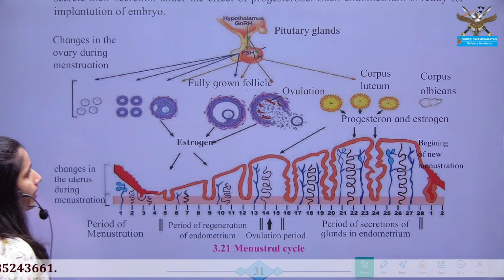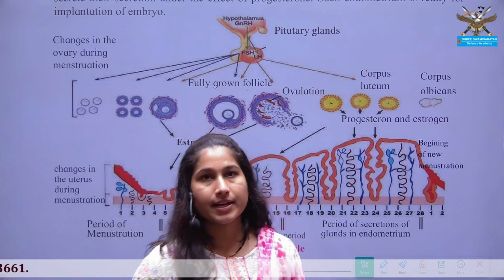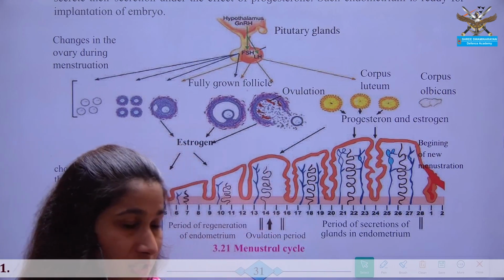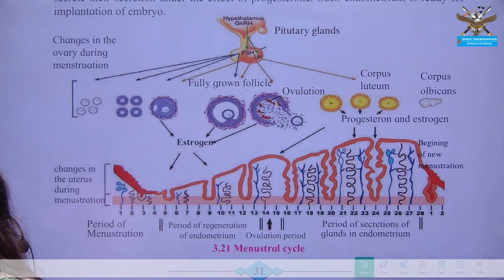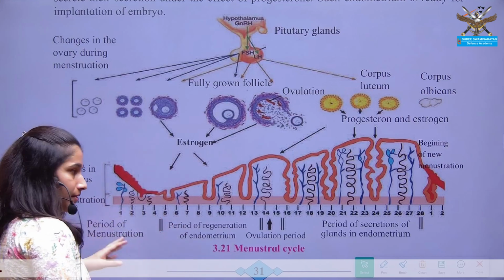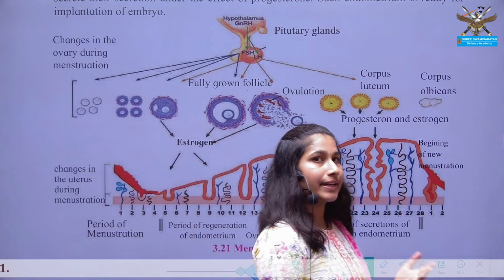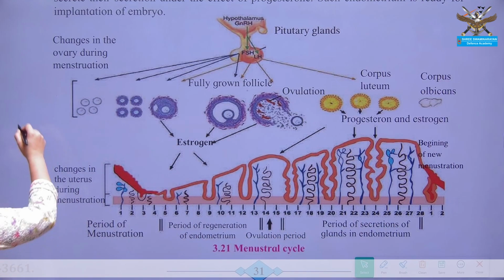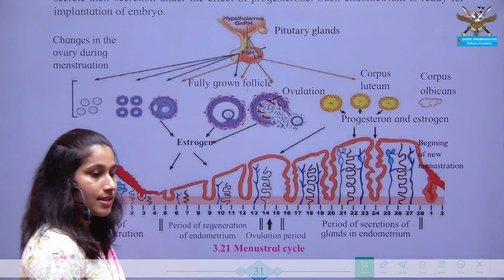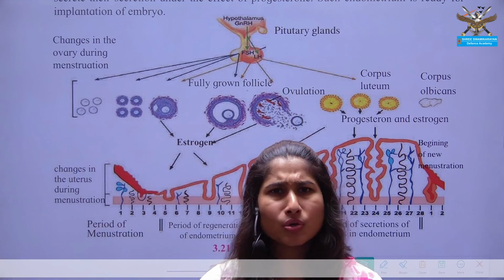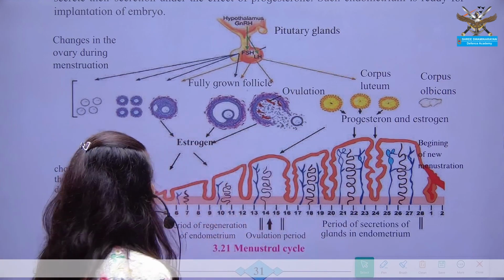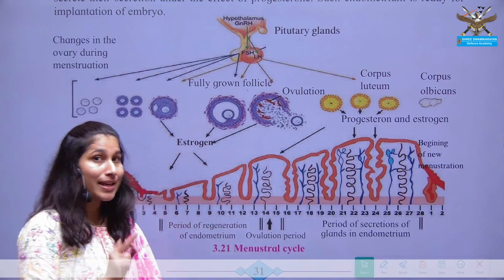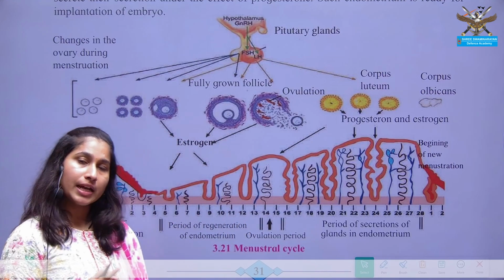Now our next point. For so much time I have been continuously saying menstruation, menstrual cycle. Now in detail we are going to understand what menstruation is. The menstrual cycle starts at the age of 12 to 13, that is at puberty, in female individuals in humans.